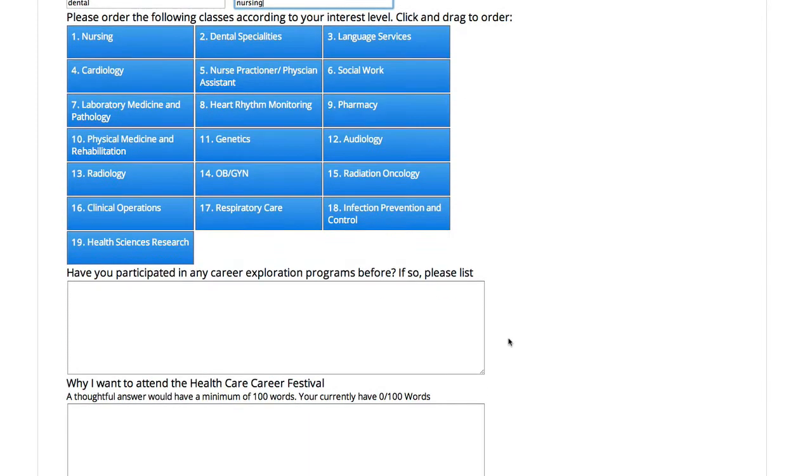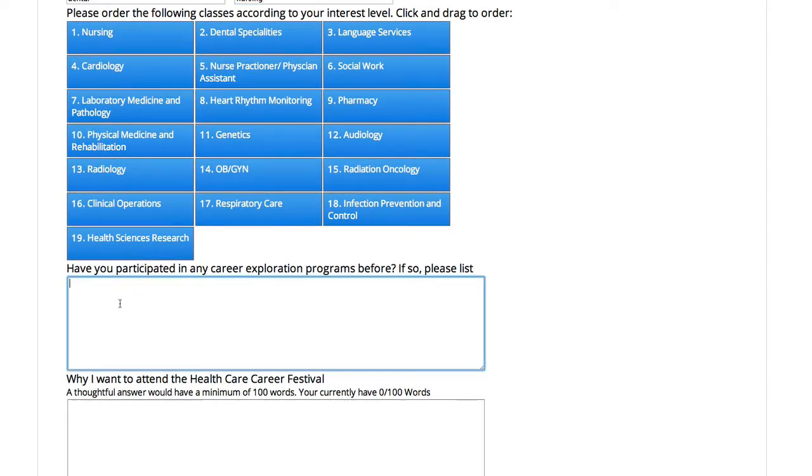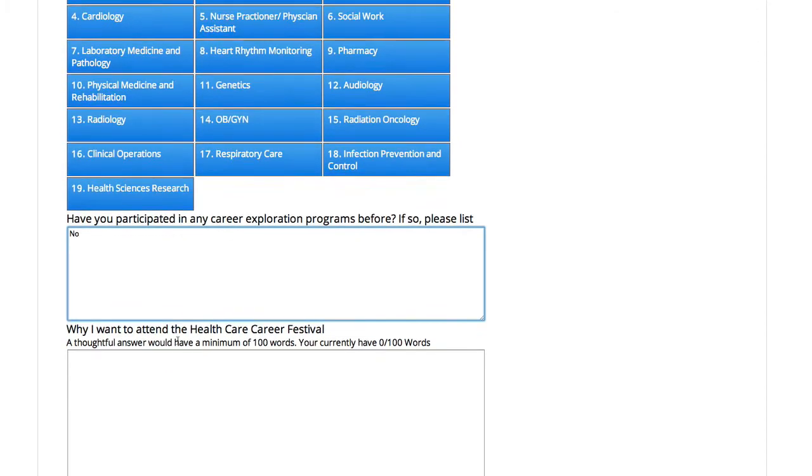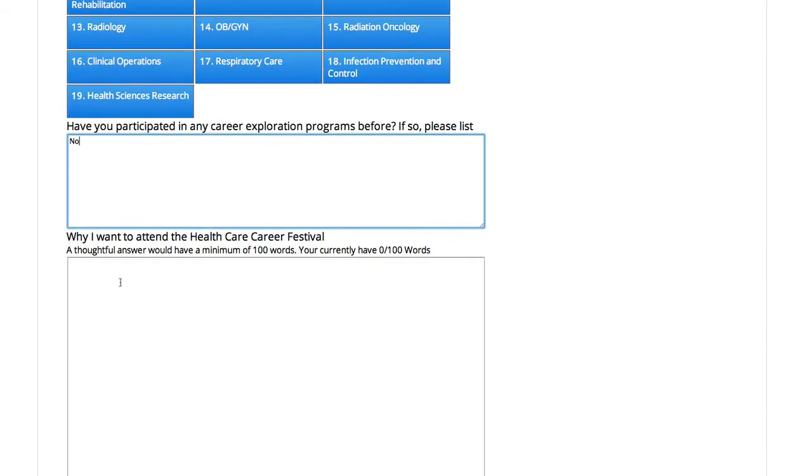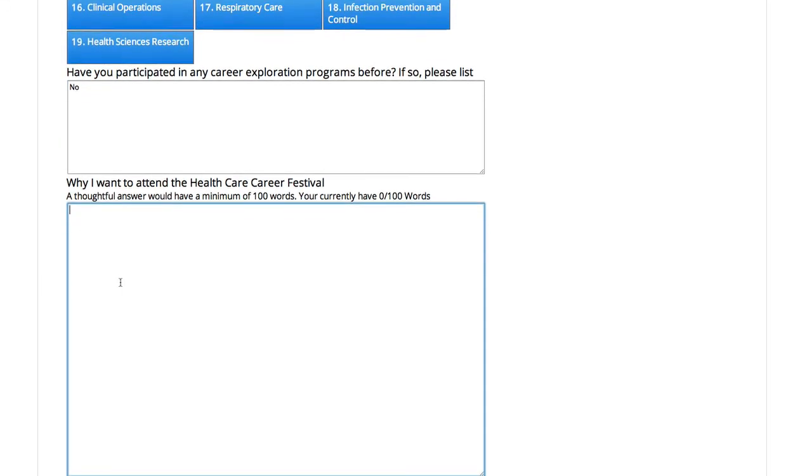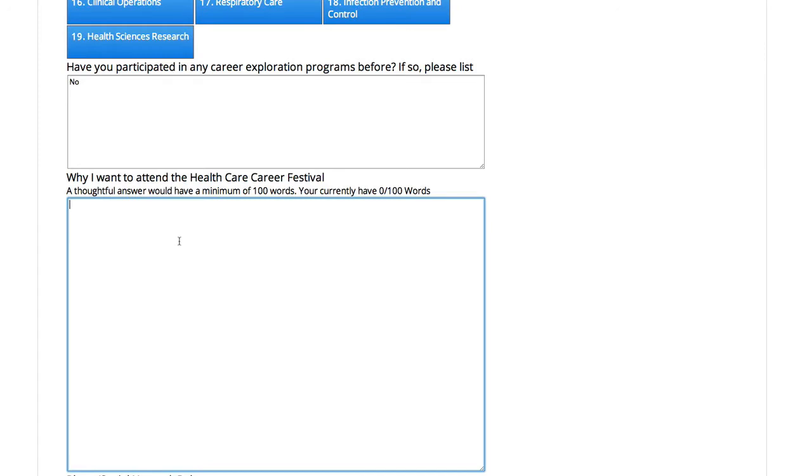Then we go down: have you ever participated in any career exploration program before? I'll just put in no. If there was some other career festival that the student had participated in, they could surely enter it. Then we have a little essay question about why I want to attend the Healthcare Career Festival.